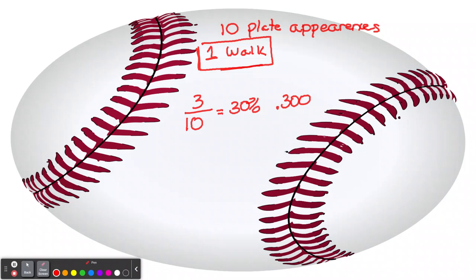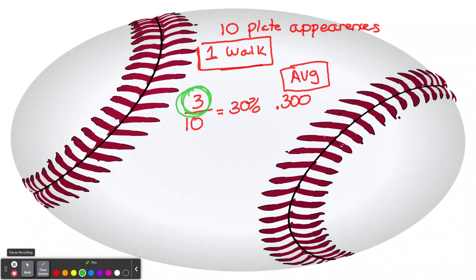So again, this was average, your batting average, your mean. And it doesn't take in consideration what those hits were. Let's get a little green pen here. What were these hits? Well, they could have been a home run. They could have been a double. They could have been a triple. It wouldn't matter. It's all equal when you're talking about batting average. But when you're talking about slugging percentages, every hit is different. So obviously a home run is worth more than a double. So let's look at slugging percentage.